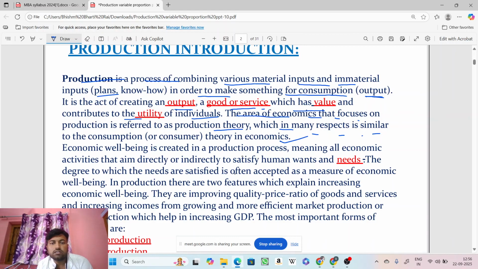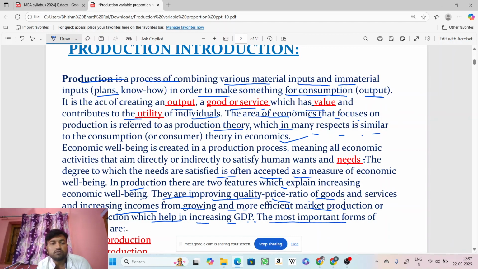Economic well-being is created in a production process, meaning all economic activities that aim directly or indirectly to satisfy human wants and needs. The degree to which the needs are satisfied is often accepted as a measure of economic well-being. In production, there are two features which explain increasing economic well-being. They are improving quality-price ratio of goods and services and increasing incomes from growing and more efficient market production or total production, which helps in increasing GDP.